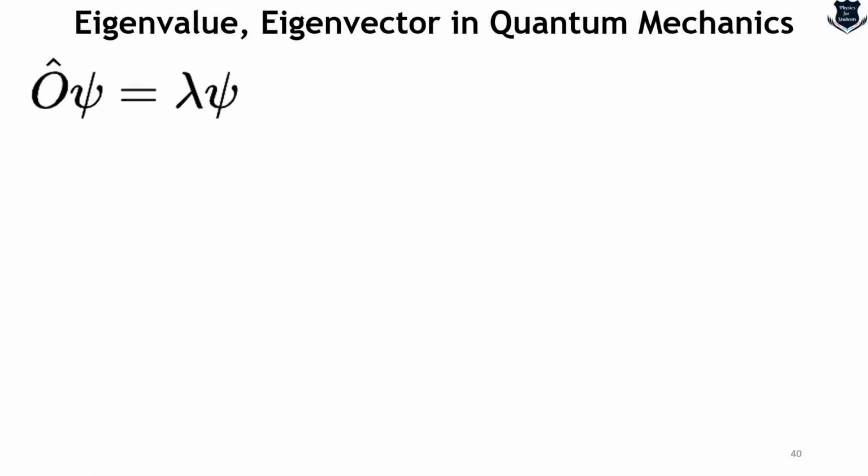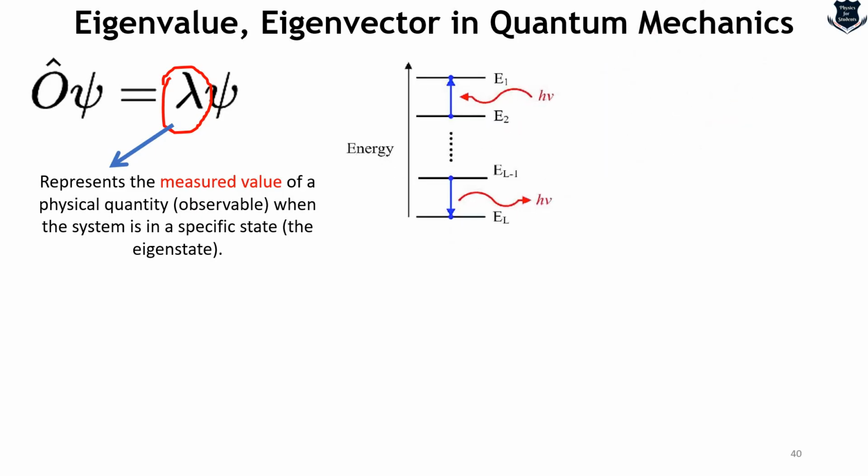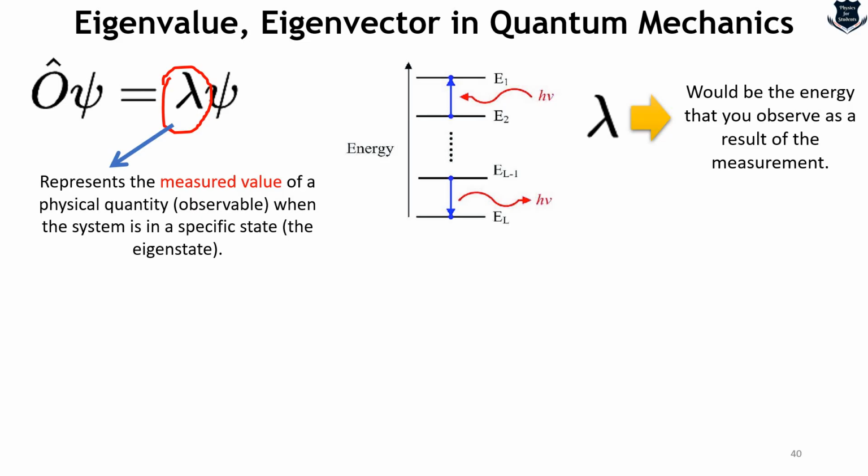So we try to revisit this one. Here you see this lambda. It represents the measured value. That means what we are seeing physically, the physical quantity. And if I try to measure, for example, the energy, then this lambda would be the energy that you observed. And this is based on the measurements. So the physical observables are represented by operators, which is the O hat.